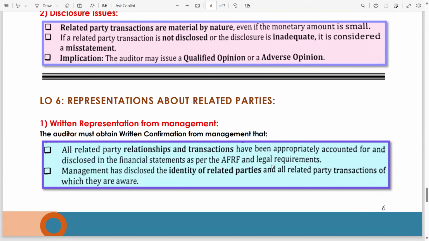First, we start with the definition, then why related parties are important, why auditors should have to identify or obtain the list from the management. After that, the responsibilities of the management and auditor. If the related parties are identified by the auditor, not by the management, then significant influence. So these are the things.